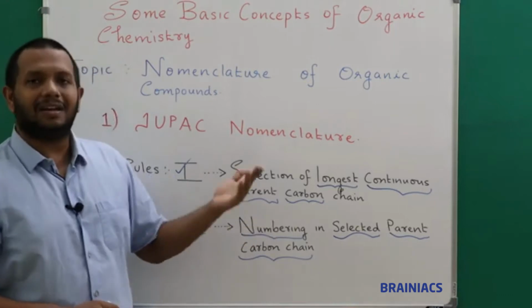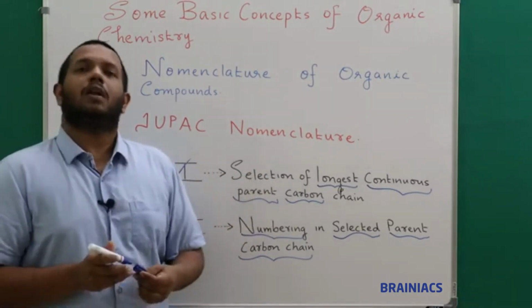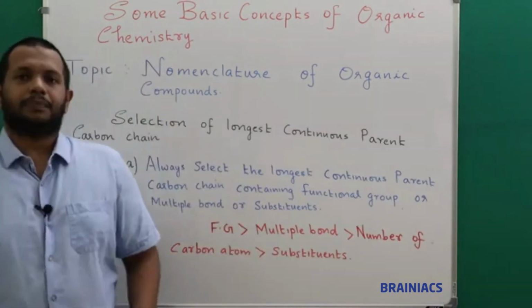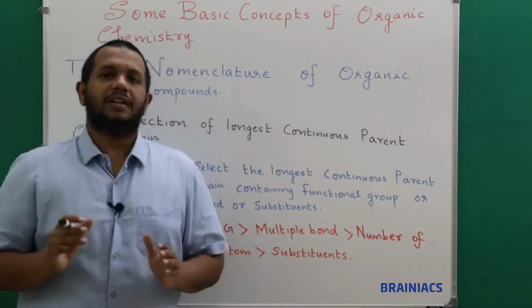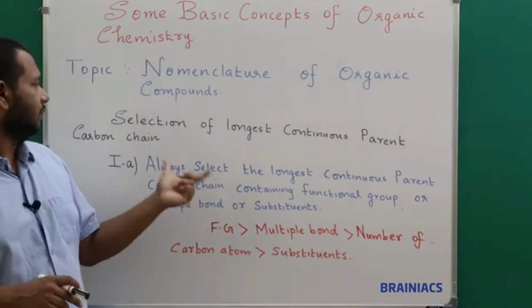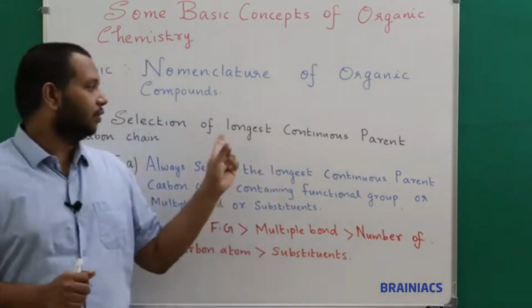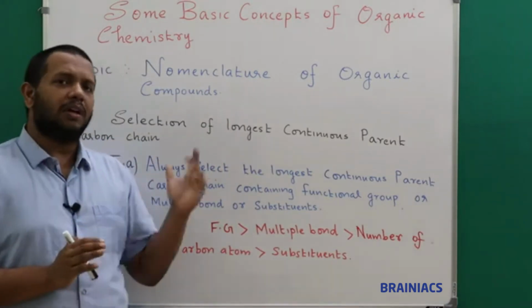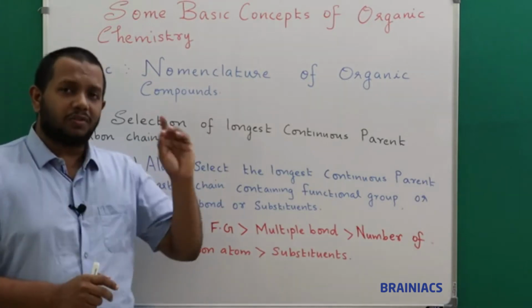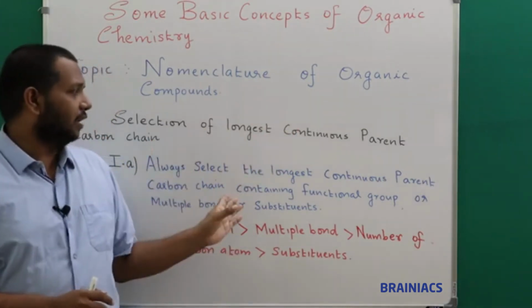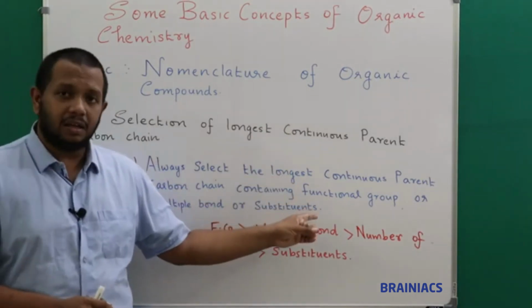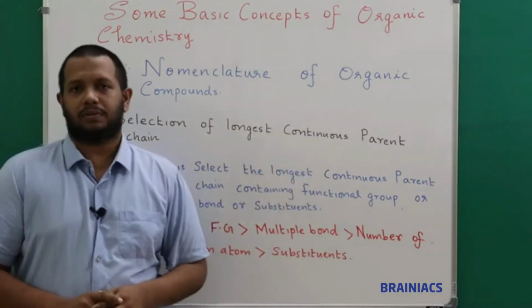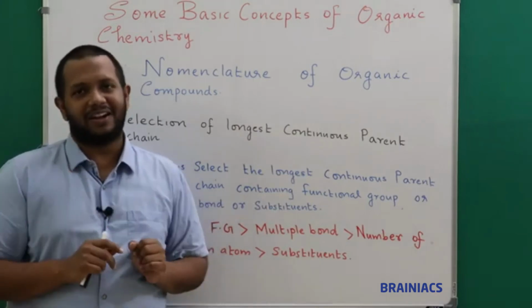Now we will learn in detail step 1, the selection of the longest continuous parent carbon chain. Listen, now we will go in detail into the first sub rule that comes under the selection of the longest continuous parent carbon chain. The first sub rule states that you should select the longest continuous parent carbon chain containing the functional group or multiple bond or substituents. Did you understand? I understood that you didn't understand.